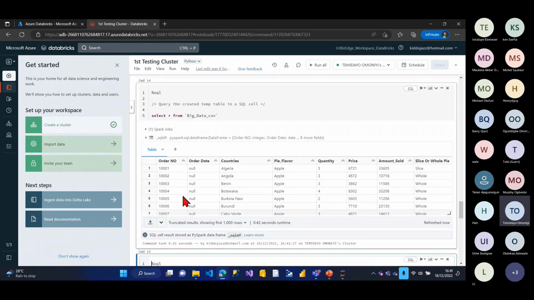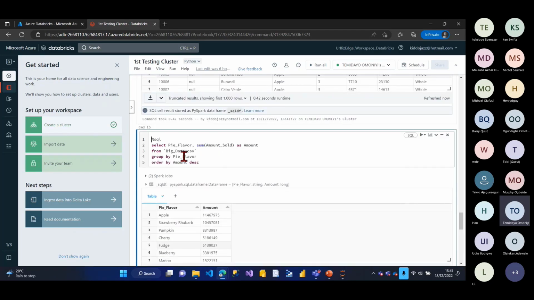I think I'll try to fix the other date before the end of today. I don't know why it's giving me an error right now. The columns are country, pie flavor, quantity, price, amount sold, slicer. Let's say I want to get the same aggregate we've been doing. Select pie flavor, that's the first column, and also the sum of the amount sold, as amount sold, from my table big_data_csv.